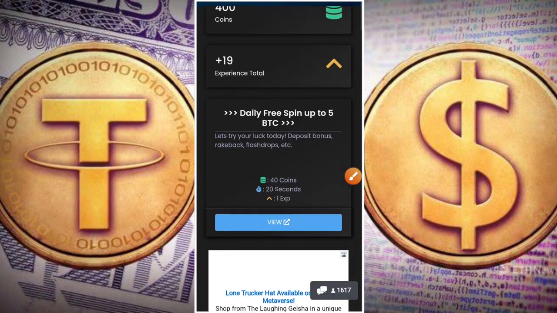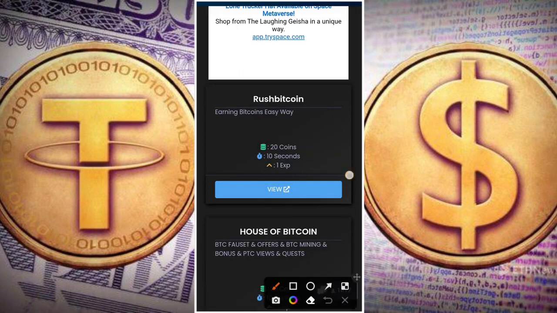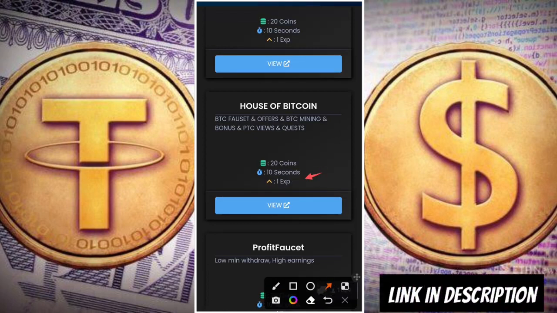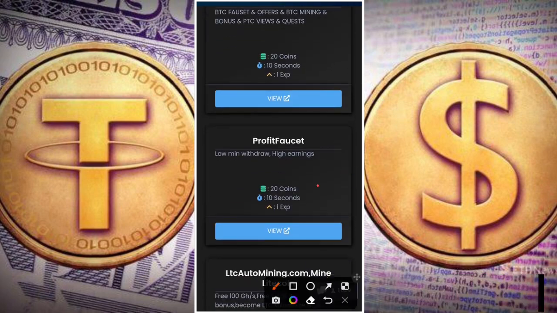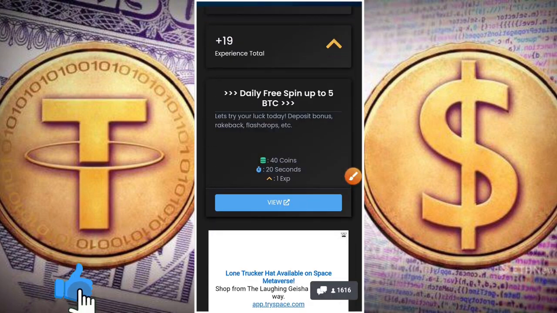Okay, so now to start, come down here, you see here that this one here now is willing to pay us 40 coins to visit and stay on their site for just 20 seconds. Okay, this one right here now is willing to pay us 20 coins to visit and stay on their site for 10 seconds. This one right here now is willing to pay us about 20 coins just for us to visit and stay on their site for 10 seconds. Okay, same thing with this one down here, it is willing to pay us 20 coins just to visit and stay on their site for 10 seconds. Okay, so now let's visit this one here now, which is willing to pay us about 40.